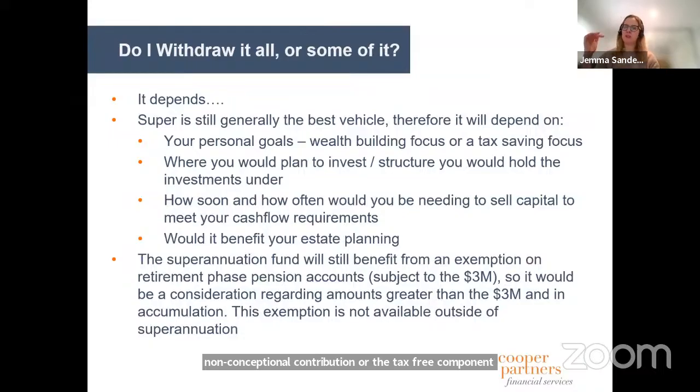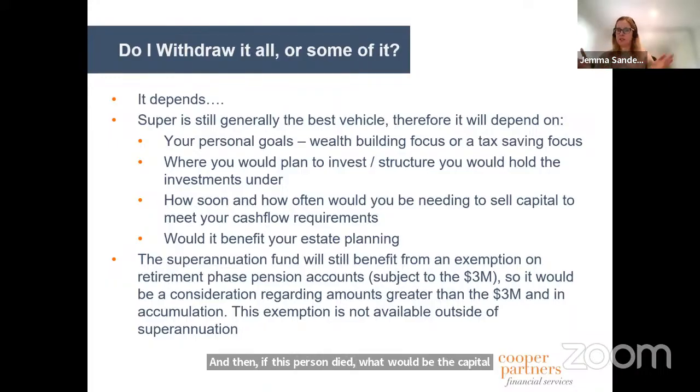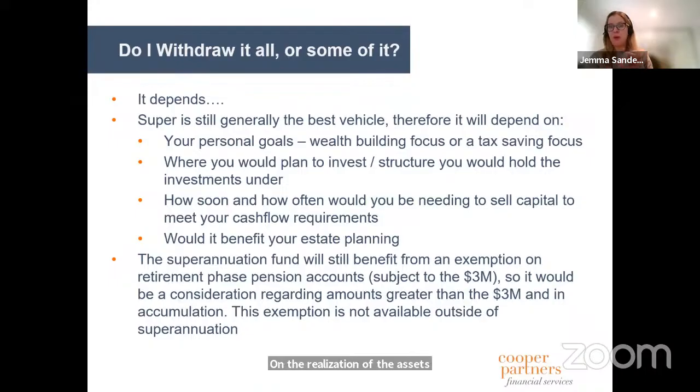And then looking at the Division 296 tax paid over time. And then if this person died, what would be the capital gain paid at the time on the realisation of the assets, as well as the death benefits tax payable if it got paid to non-death dependents, and a regular portfolio turnover. So a few little bits of assumptions in there.